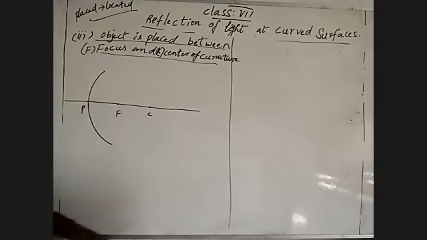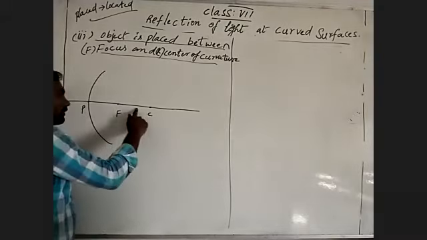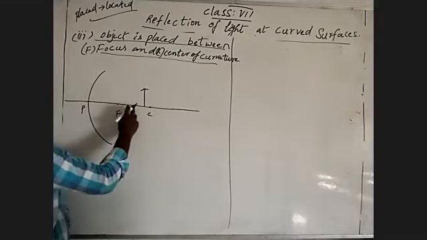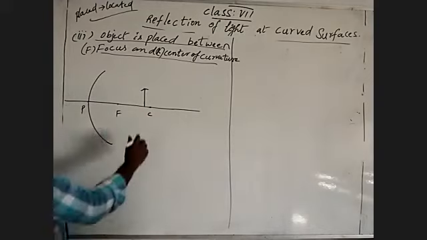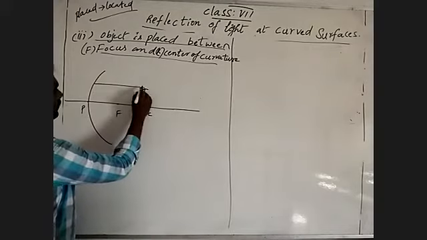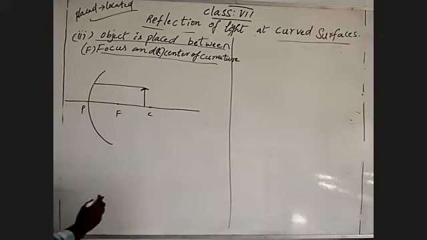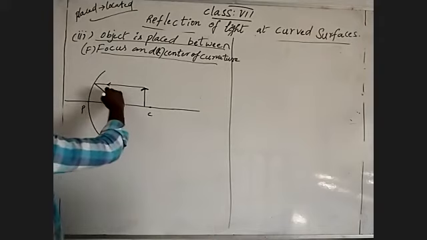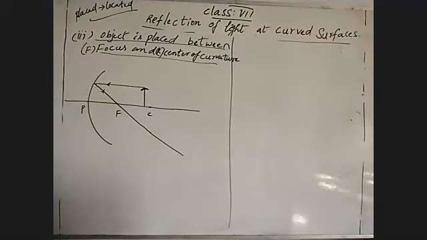Between means wherever, not only the middle. Between from F to C, focus and center of curvature. So that's why I am going to place it here. One must be a parallel light ray coming, which takes reflection through focus.